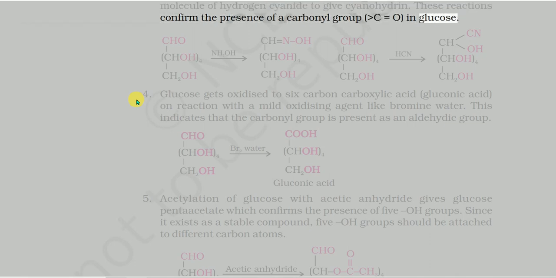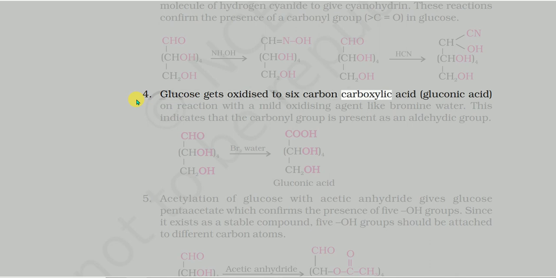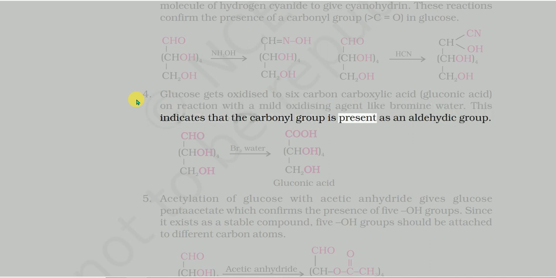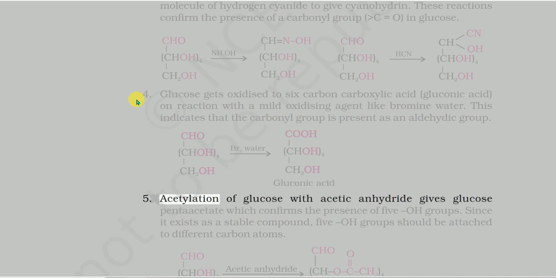4. Glucose gets oxidized to a 6-carbon carboxylic acid, gluconic acid, on reaction with a mild oxidizing agent like bromine water. This indicates that the carbonyl group is present as an aldehydic group, CHO. Glucose, on Br2 water, gives gluconic acid. 5. Acetylation of glucose with acetic anhydride gives glucose pentaacetate, which confirms the presence of 5 OH